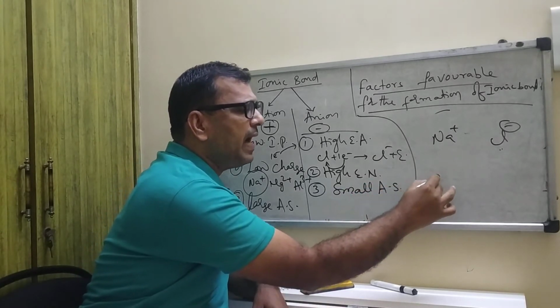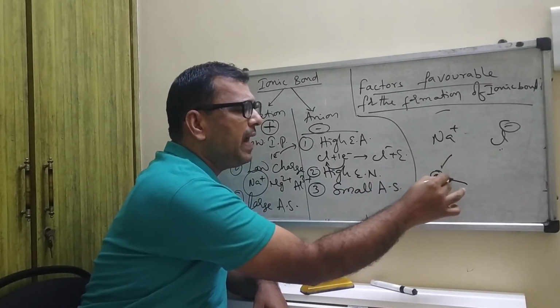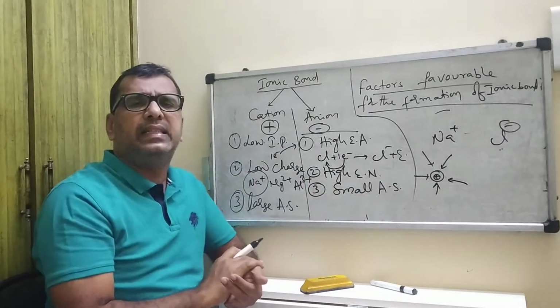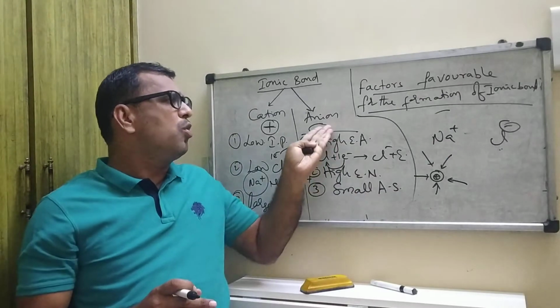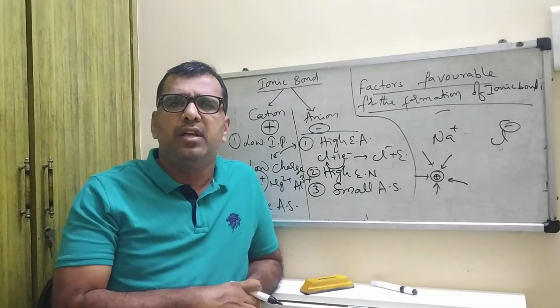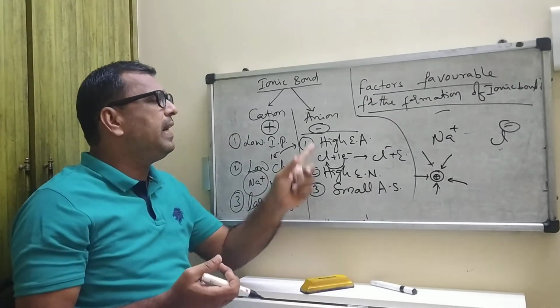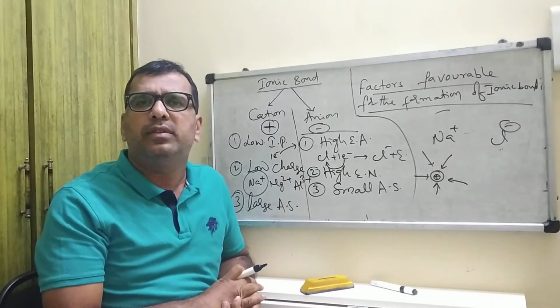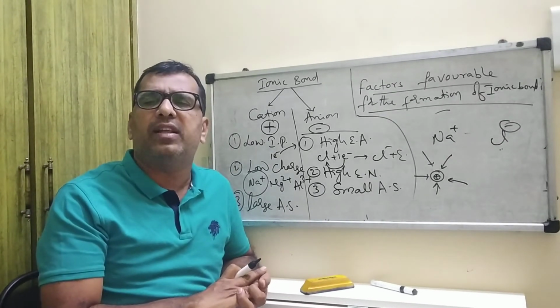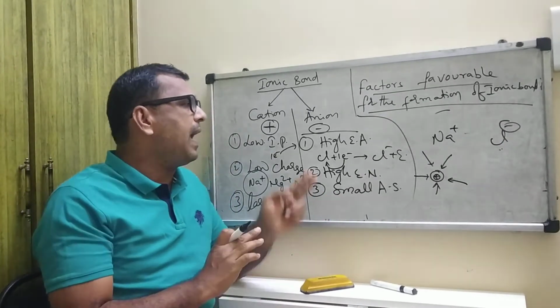Why? If the atom is very small, it can attract electrons more easily to form the anion. Anion means you have to attract electrons, and by attracting electrons it is converted into anion. So small atomic size is favorable for the formation of anion.